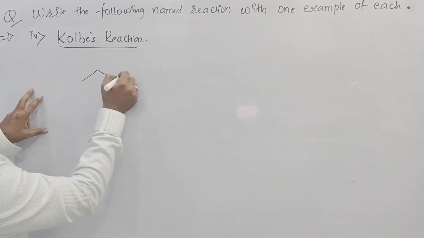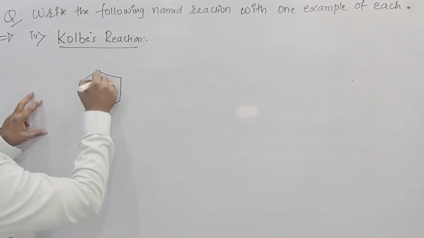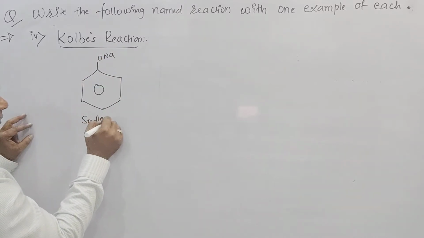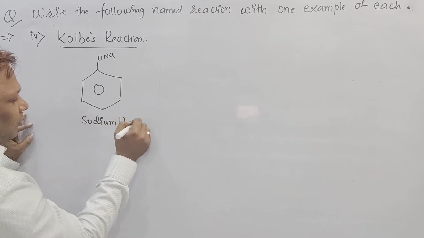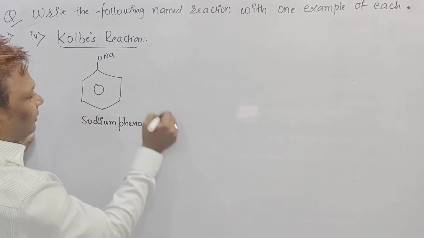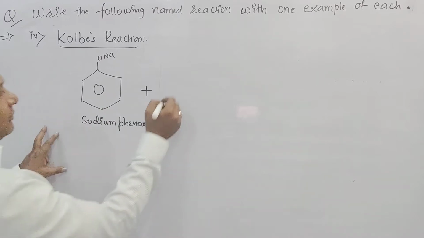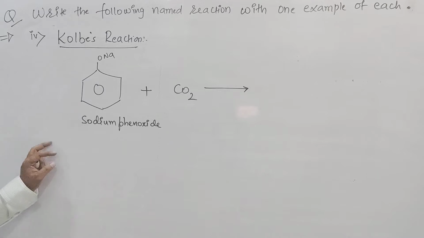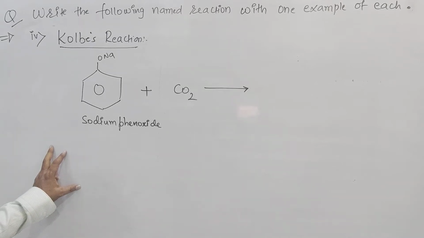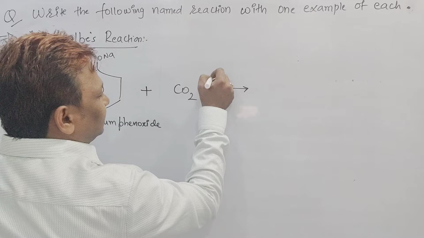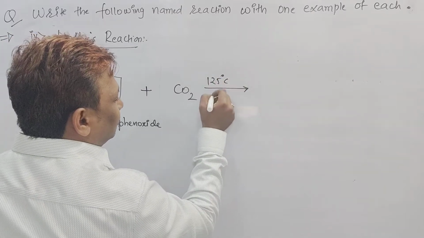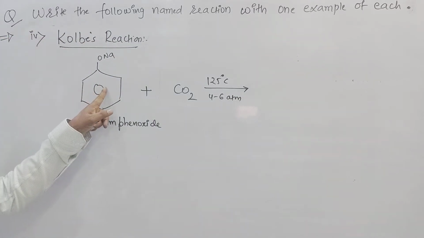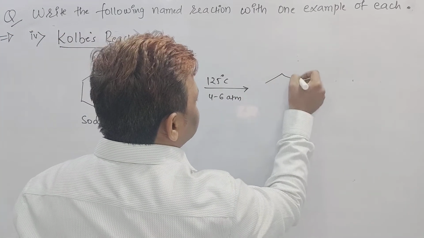So in the Kolbe reaction I took a benzene ring bearing ONa, called sodium phenoxide. This sodium phenoxide reacts with CO2, carbon dioxide, at a temperature of 125 degrees centigrade and 4 to 6 atmospheric pressure, and this sodium phenoxide is converted into what?